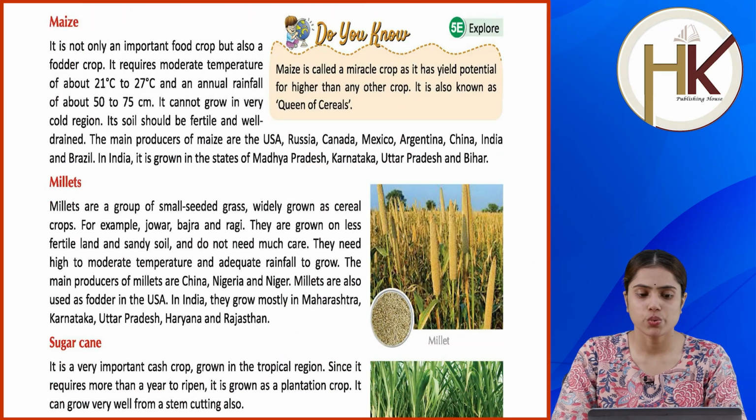Maize. It is not only an important food crop but also a fodder crop. It requires moderate temperature of about 21 degrees Celsius to 27 degrees Celsius and an annual rainfall of about 50 to 75 centimeter. It cannot grow in very cold regions. Its soil should be fertile and well drained. The main producers of maize are the USA, Russia, Canada, Mexico, Argentina, China, India and Brazil. In India, it is grown in the states of Madhya Pradesh, Karnataka, Uttar Pradesh and Bihar.